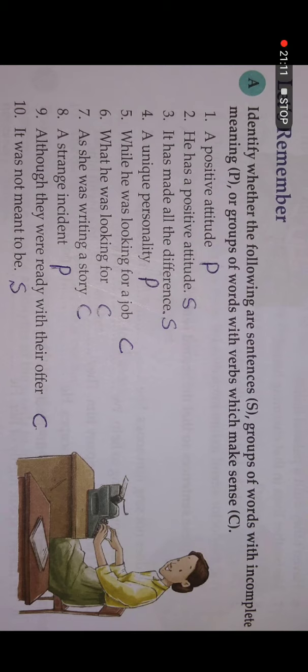It is a part of a sentence. Number seven, as she was writing a story, it is again a clause. It is a part of a sentence, not a complete sentence. Number eight, a strange incident. It is again a group of words without any finite verb, so it is a phrase. Number nine, although they were ready with their offer is a clause. And the last one is a sentence. It was not meant to be.